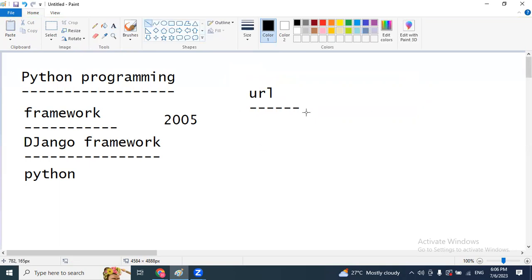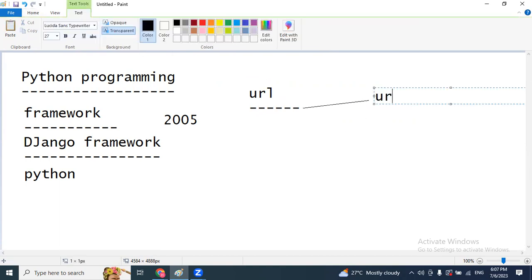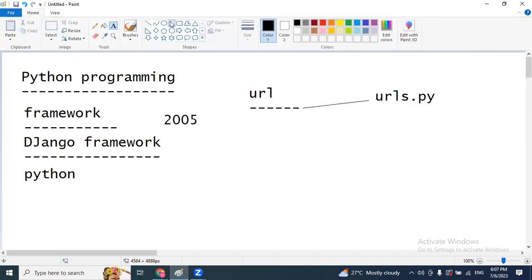Once we enter the URL, immediately the request will be forwarded to the next level called urls.py. In our Python Django based application, in the backend, we have a file called urls.py. In this file, a couple of URLs are available, for example home page, service page, contact page. Each and every URL we have.